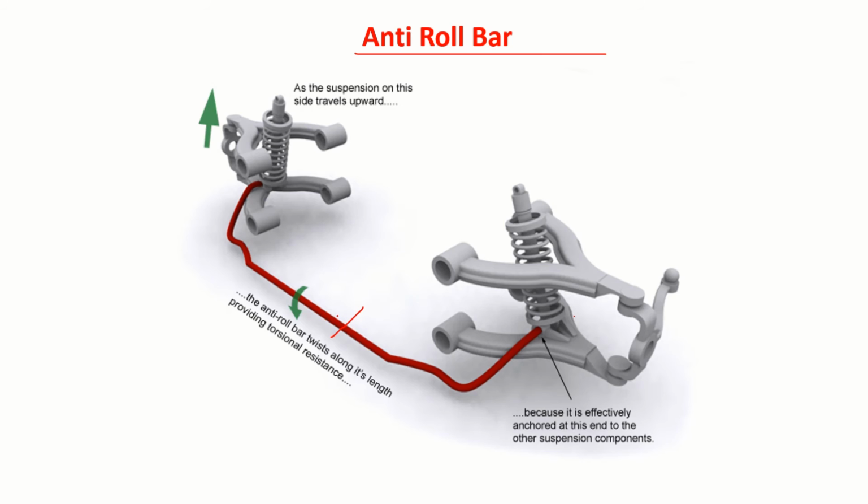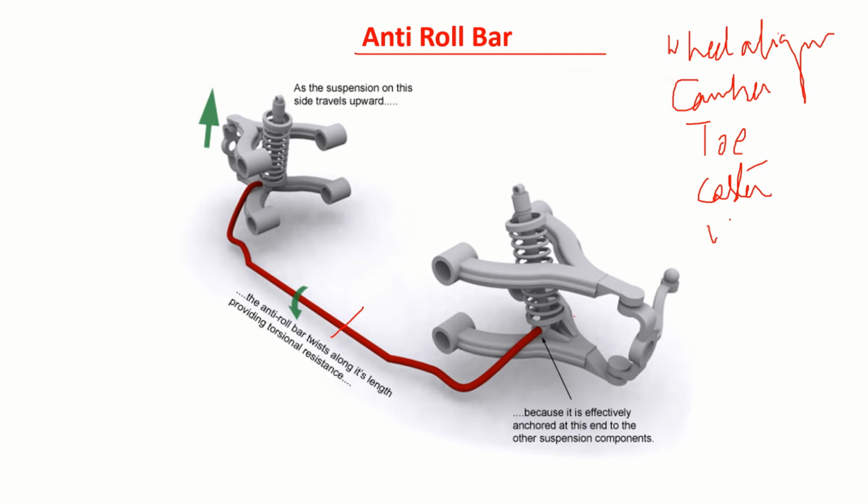So, as I mentioned, a suspension should be able to maintain wheel alignment angles. What are those? Camber, toe, caster, kingpin inclination or steering axis inclination, all these things.